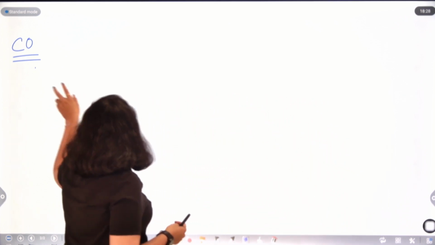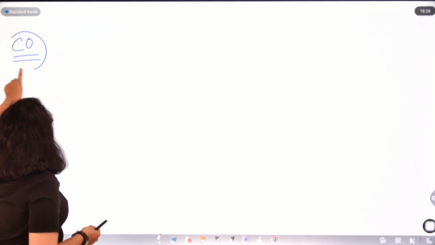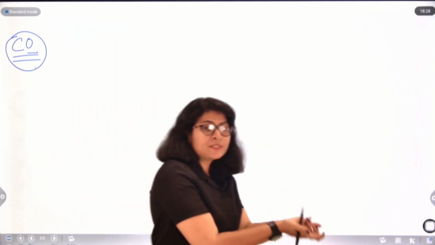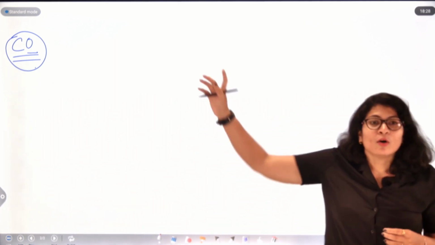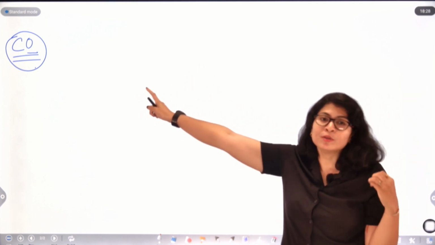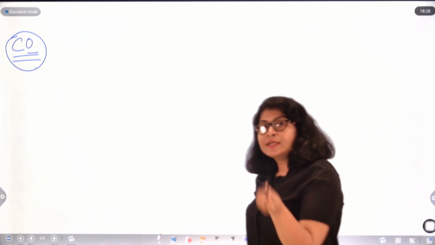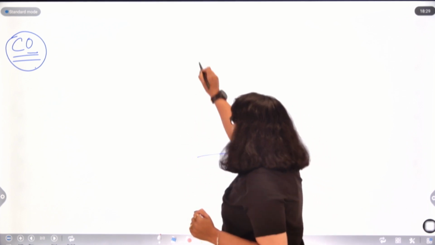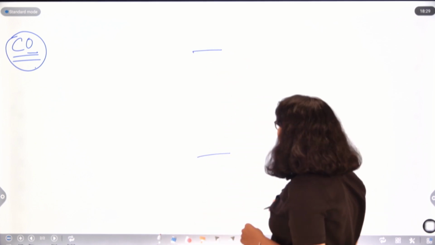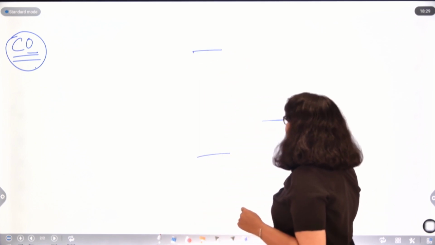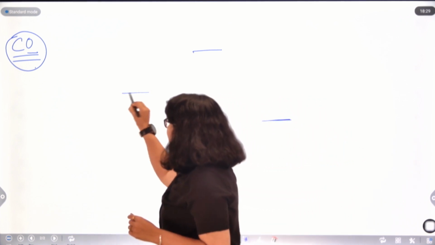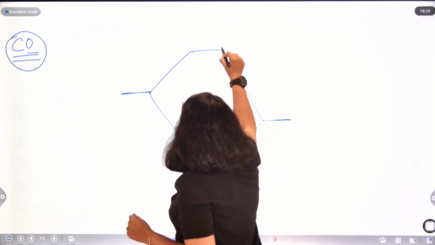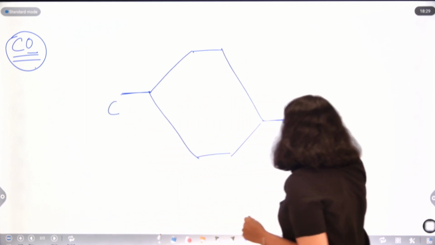If I compare the electronegativity of carbon and oxygen, oxygen is in a more electronegative state than carbon. So for oxygen, removal of an electron from its surface is very difficult. That means it has very low energy. So if this is the bonding orbital and this is the anti-bonding orbital, oxygen will be present a little below the carbon orbital, right? The splitting will take place like this. This is carbon, this is oxygen, okay?